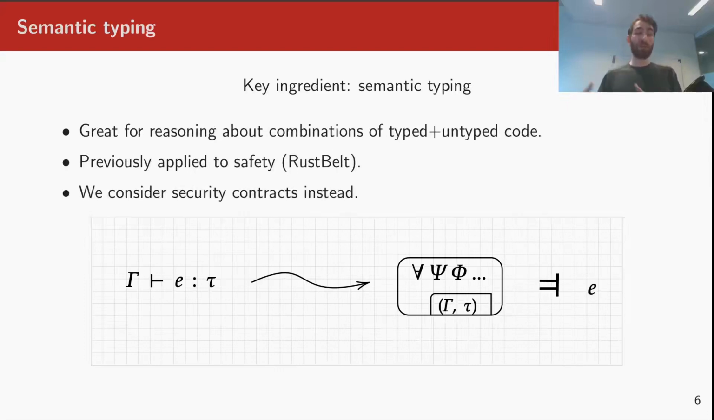If our program consists of both, then we can simply type check the typed part of the program and separately verify the untyped part of the program. In fact, this approach has been previously successfully applied in the context of the type system for the Rust programming language in the RustBelt project. There, the type system guarantees safety of programs, and generated contracts were called safety contracts. In this work, we instead consider security contracts, which guarantee not just safety, but also no interference.